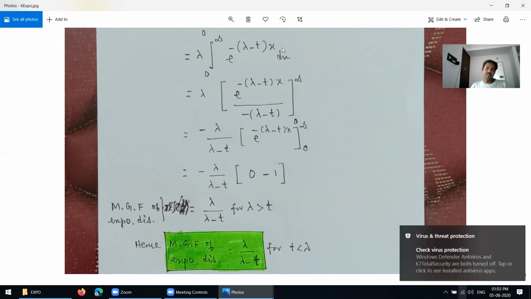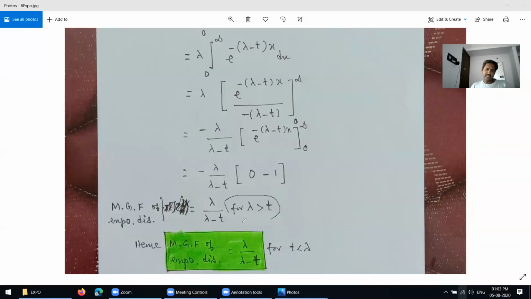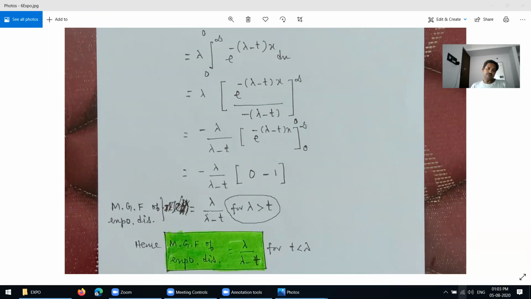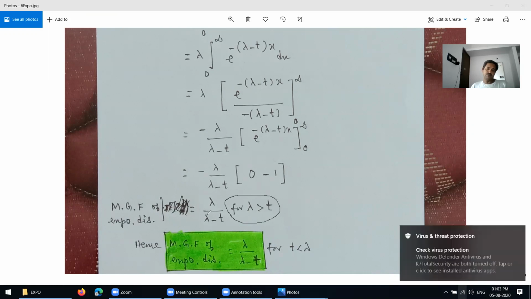This concept is very important. See here, this holds for lambda greater than t. Otherwise the denominator gives a negative value. So the moment generating function of the exponential distribution is always positive.